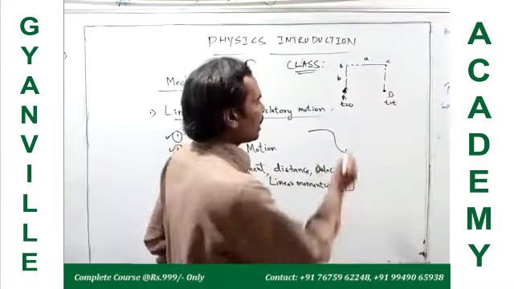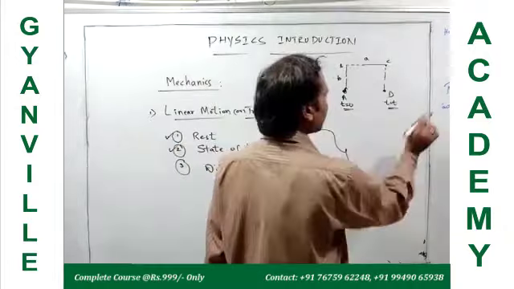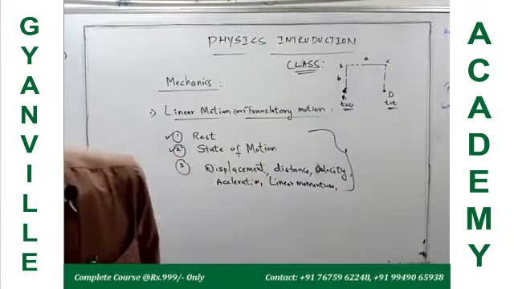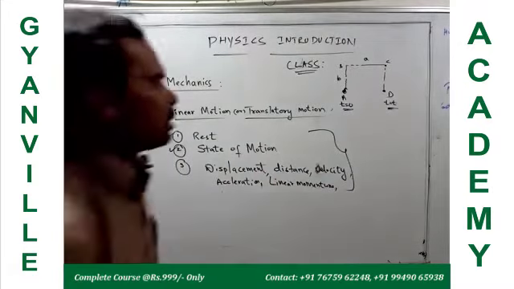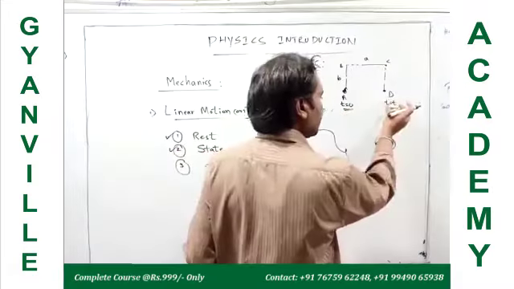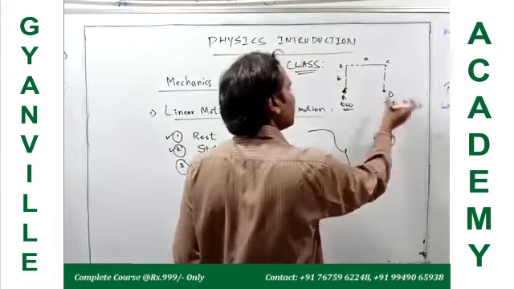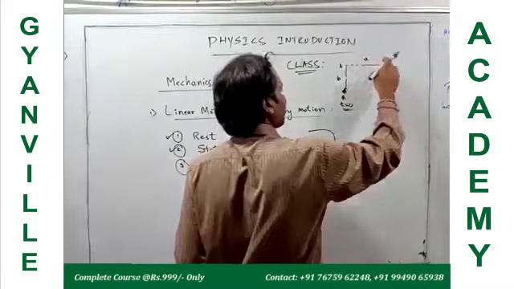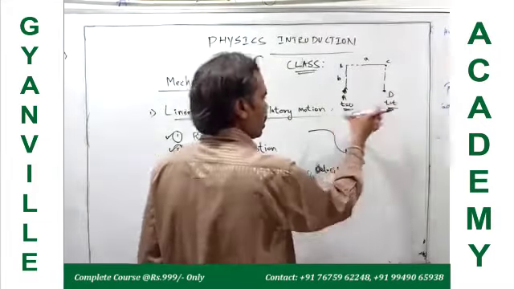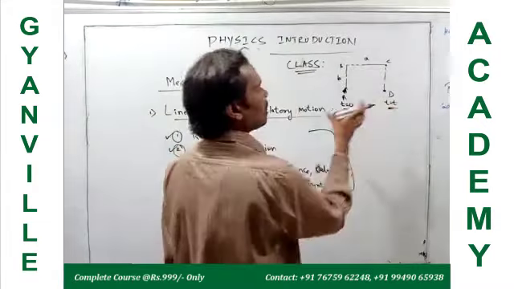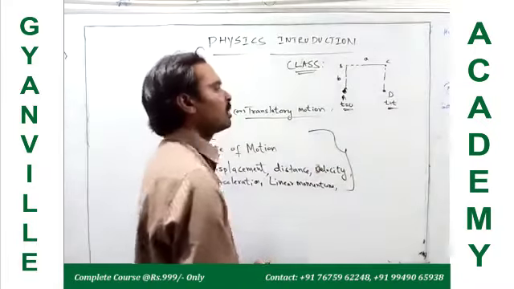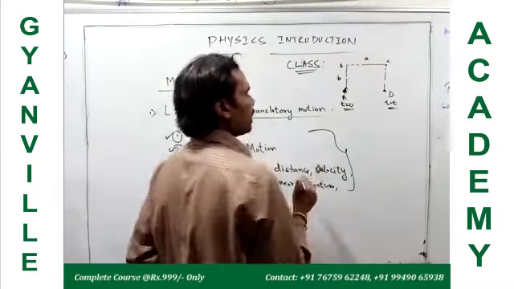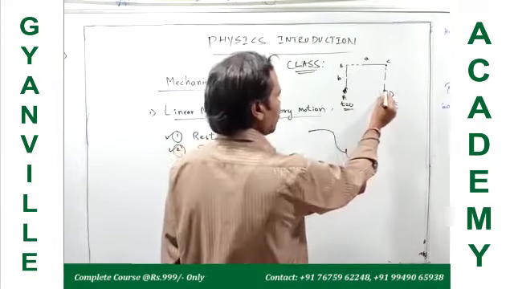In this time interval, t equal to 0 to t equal to t seconds, the particle or body is in a state of motion. So to describe the state of motion, here it is going from A to D.